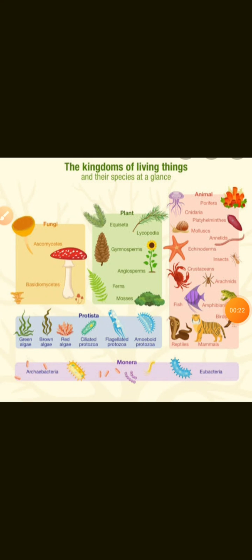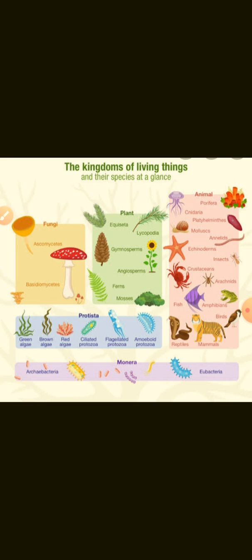So, first of all, what is classification? It is a scientific method, a scientific way by which organisms are classified, identified, named and grouped. Scientific way of identifying, naming and grouping of living organisms is called classification. It is also called biological classification. Okay, now classification consists of two systems, that is the natural system and the artificial system.